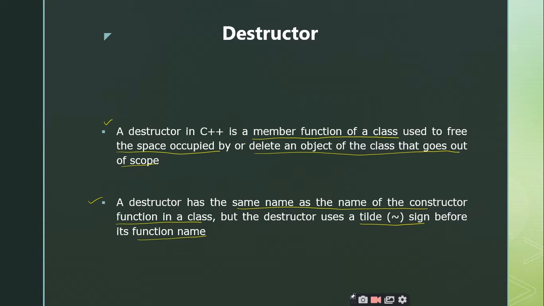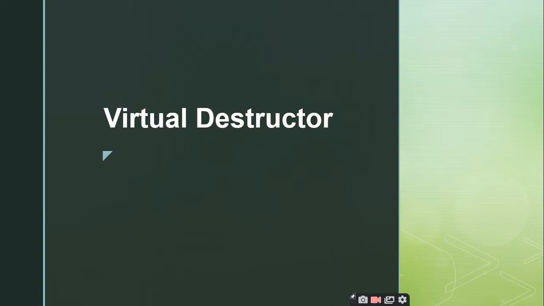So you can have virtual destructors, and pure virtual destructors are purely legal in C++. You can make use of virtual destructors. You can make use of pure virtual destructors. Everything is legal in C++. But remember that there is no concept of virtual constructors. So let us move our discussion to these virtual destructors.